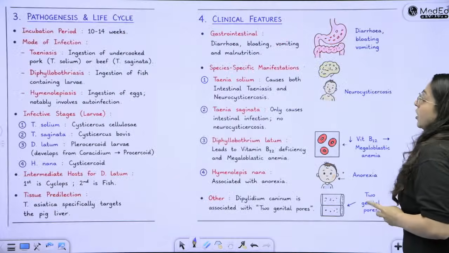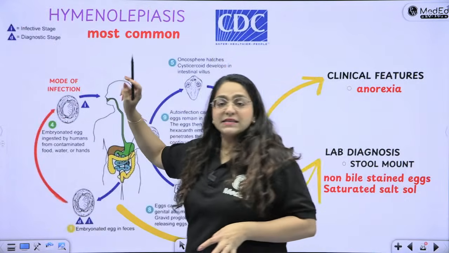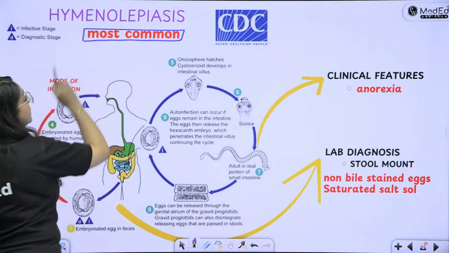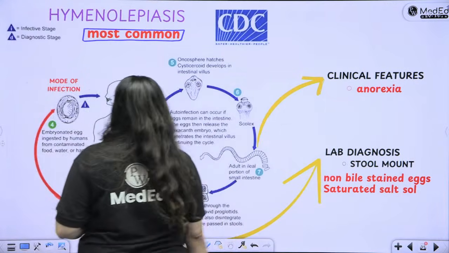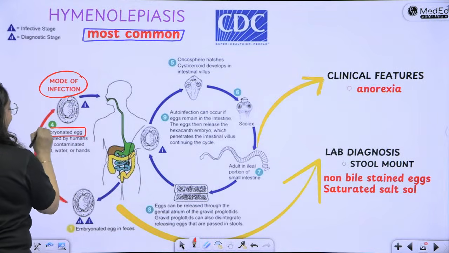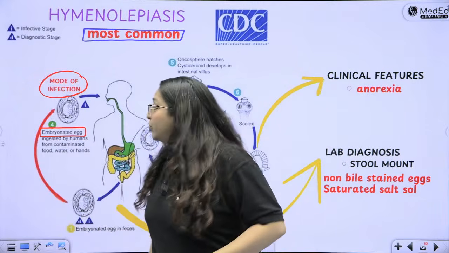Okay, next we said life cycle. First let's see hymenolepiasis, which is the life cycle of H. nana. H. nana is the most common intestinal tapeworm to infect humans or man. Okay, the mode of infection is what? You ingest the embryonated egg. So the mode of infection of all three, in fact, is ingestion of embryonated egg.